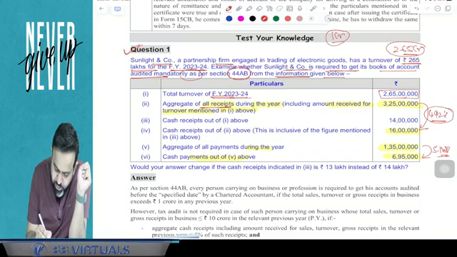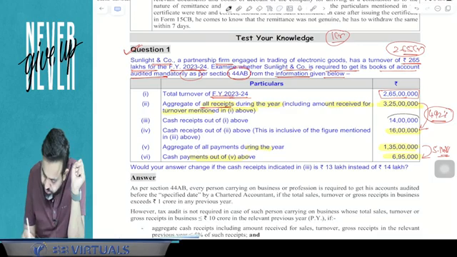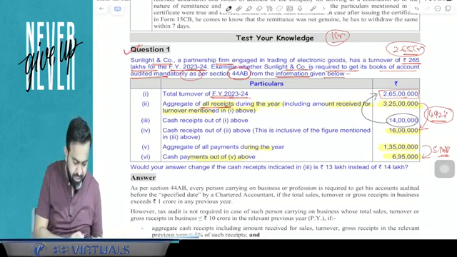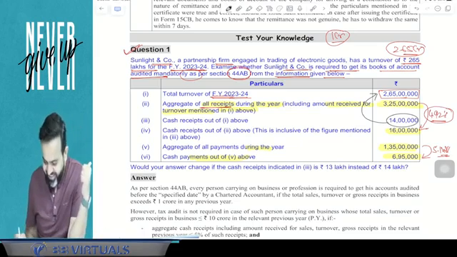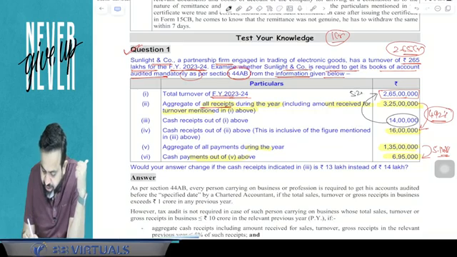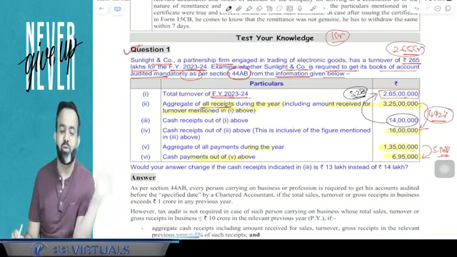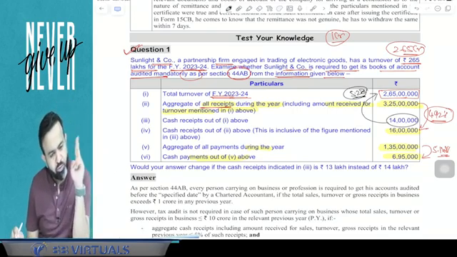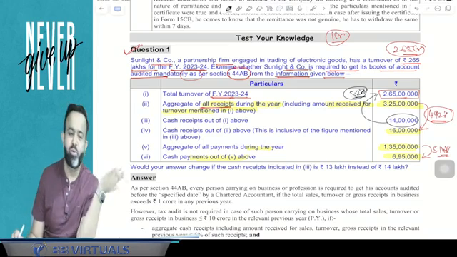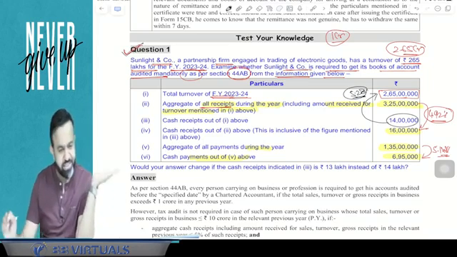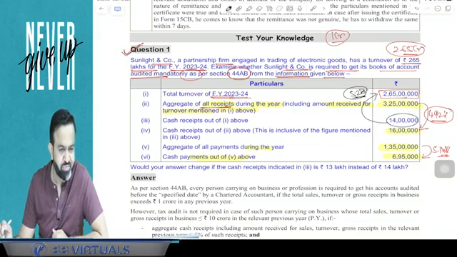So guys, try to understand. Your 14 lakh is your cash turnover, out of 2 crore 65 lakh. So just check 14 lakh divided by 265 multiplied by 100, it's 5.28%, which means it crossed the 5% limit. It means 44AD is also not applicable. And when 44AD is not applicable, you are required to audit your books of accounts. So your conclusion will be that yes, the assessee is required to audit their books of accounts.